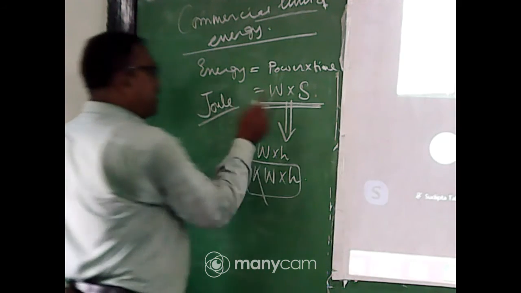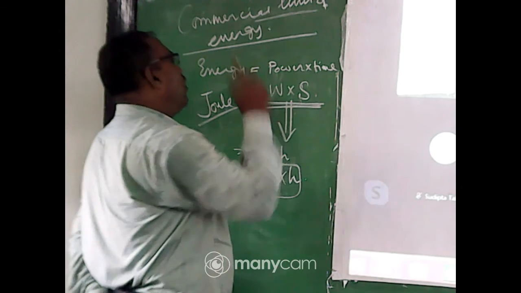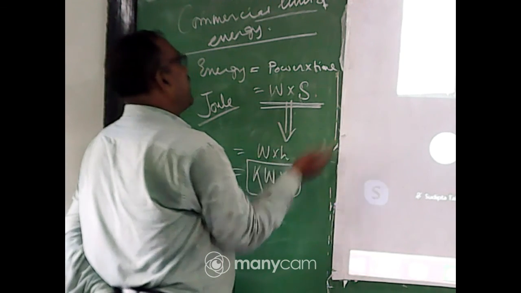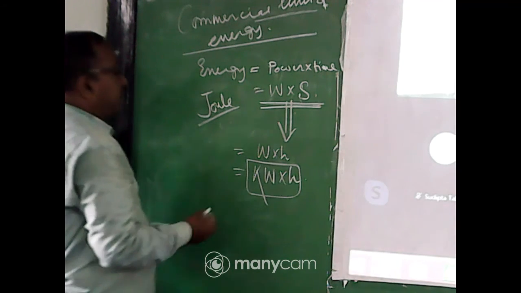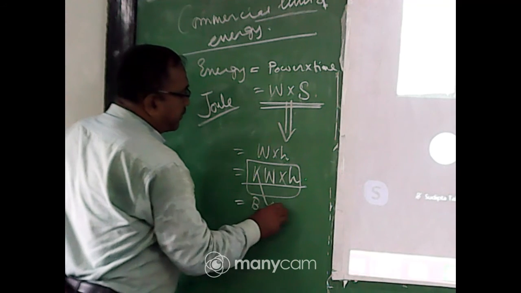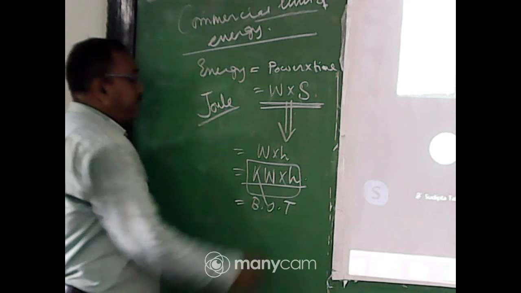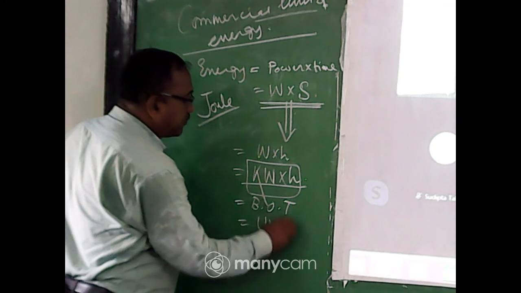But electric energy, we use it watt into second. But watt into second is a very low value. Watt into hour, that also the low. That time we use it in the kilowatt hour. Kilowatt hour is also called the board of trade unit. Board of trade unit. Colloquially, we use it only unit.